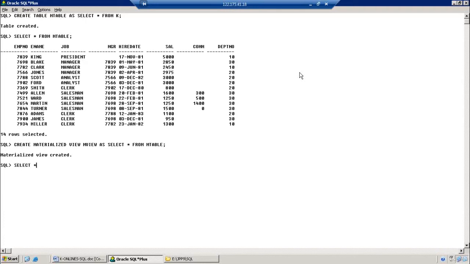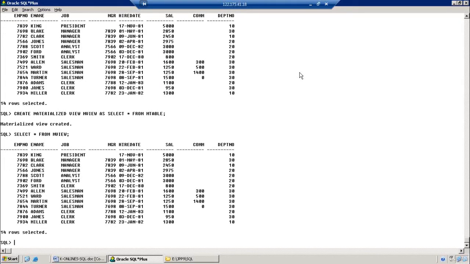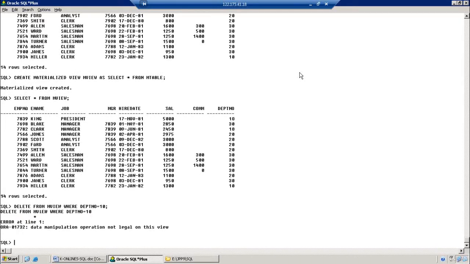Now let us check it. Our view has the data. Earlier, whenever we created a view, we directly did the DML operations, right? Now observe this one. I want to delete some records from this view. Delete from view where DEPT number equal to 10. Data manipulation operation not legal on this view. We can do that, but we need to get some permissions. Once we apply those permissions, then only is it possible to do that.